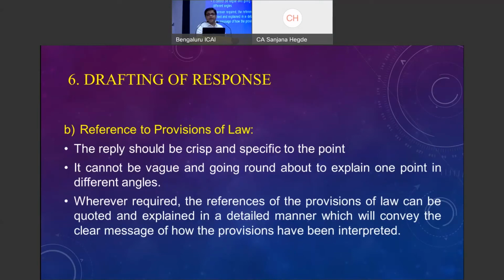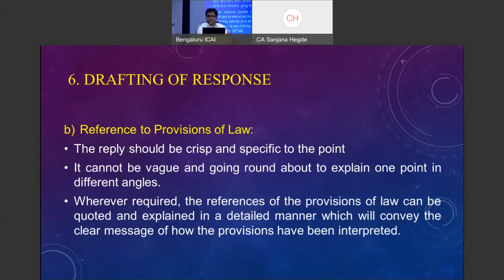And explained in a detailed manner, which will convey a clear message of how the provisions have been interpreted for the show cause notice. For example, the definition of service, the definition of goods, the definition of supply. How we are interpreting, why the department's interpretation is not correct, why our interpretation is correct. So it requires the reference of the provision, how we have interpreted, and it requires distinguishing the department's interpretation and saying why we are right and why the department is wrong.